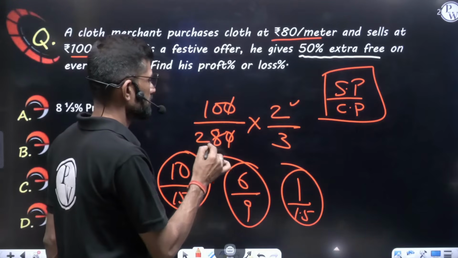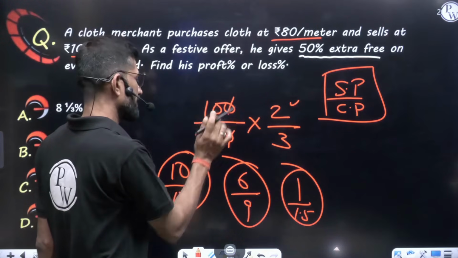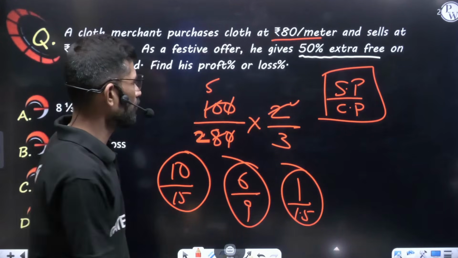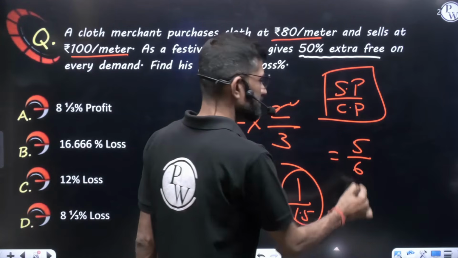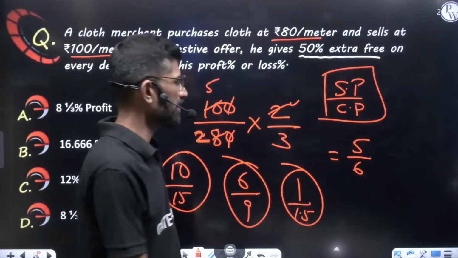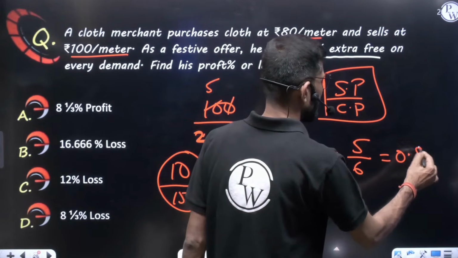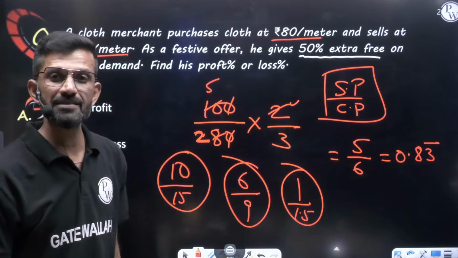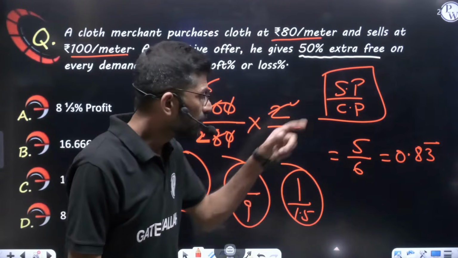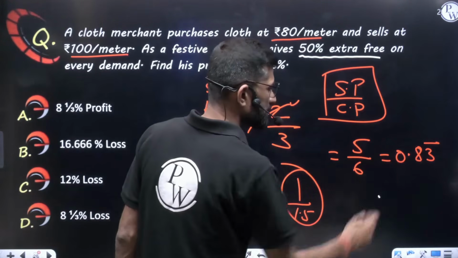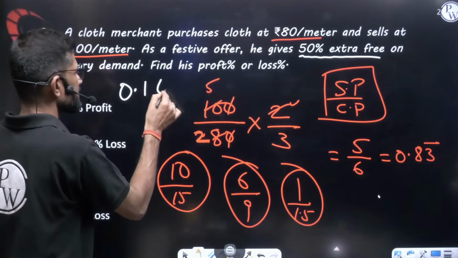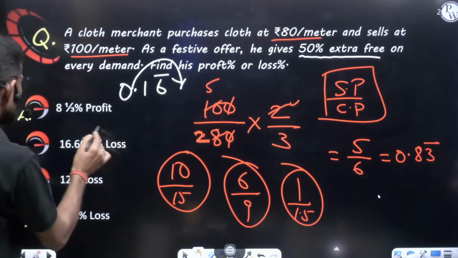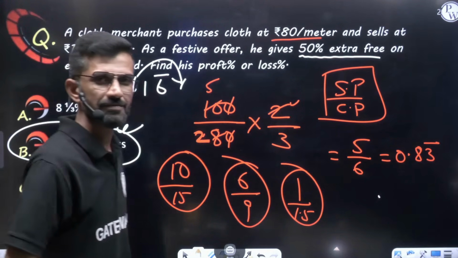If I am not wrong, 0, 0 cancel. 4 twos. Sorry, not 4 twos. Okay, directly I can go for 4 twos. 1, 2 I am cancelling from here, 1, 2 from here. It is 5. Okay, so overall we get 5 by 6. Let us write it in decimal. How much will it come? It will come 0.83 bar, 333 and so on. More than 1 or less than 1? My dear friend, it is less than 1. Means he is getting a loss. How much less than 1? 1 minus 0.83 is 0.16 bar. This much less. This value you have to mention in percentage. 2 decimal to the right means 16.6 bar percent he will be getting as loss.